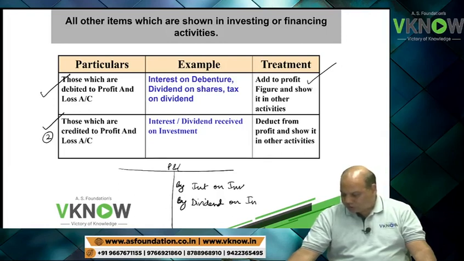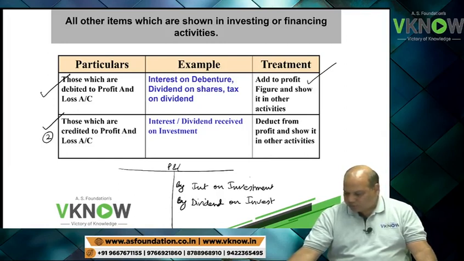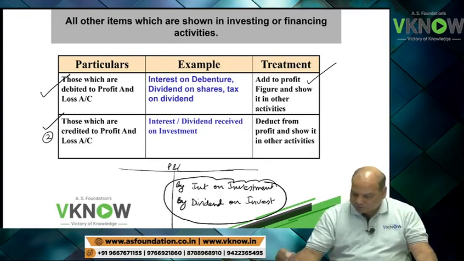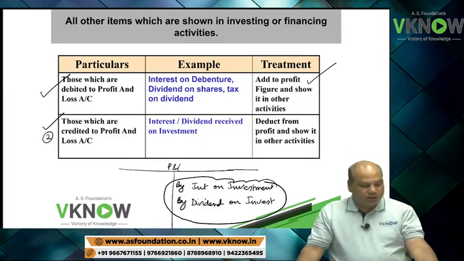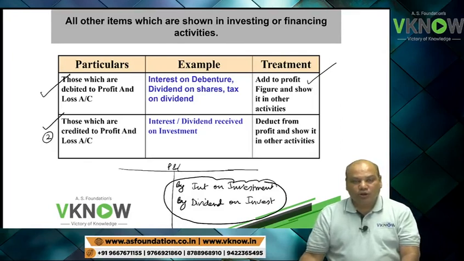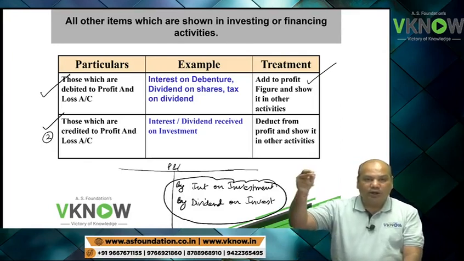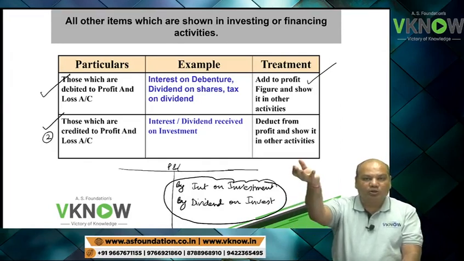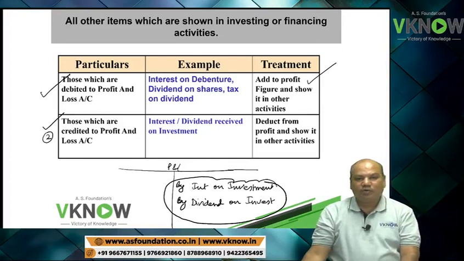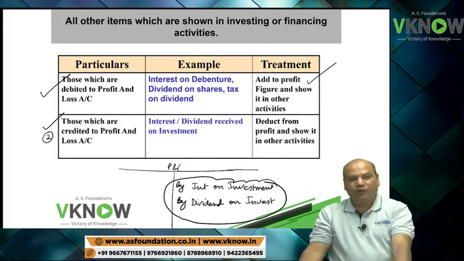Now these should be shown in investing activity, but they have been shown in P&L account. They have been credited to P&L account, which means profit is high. Reduce from profit and add it in the respective activities like investing or financing.